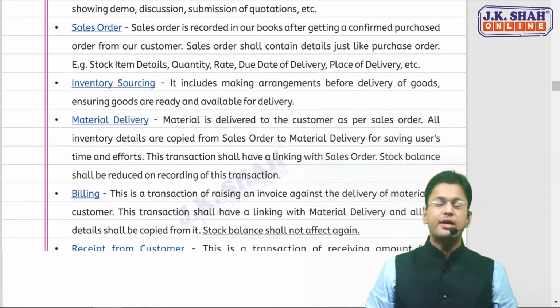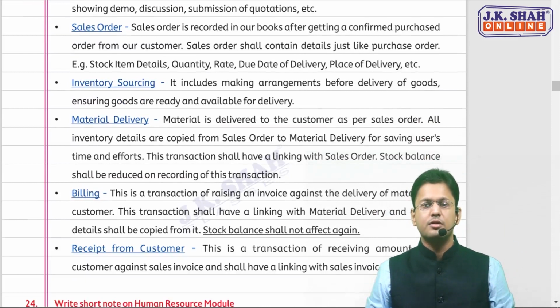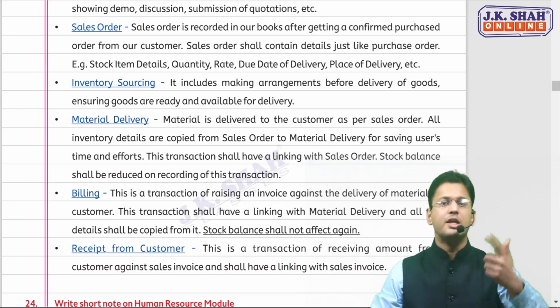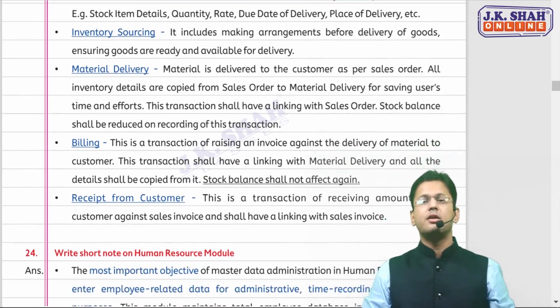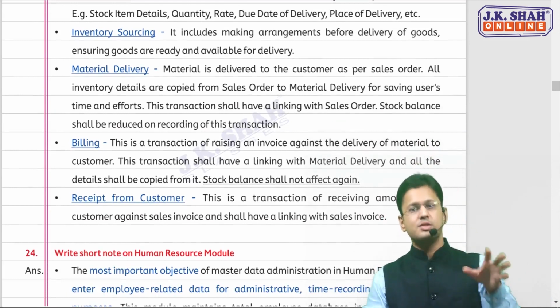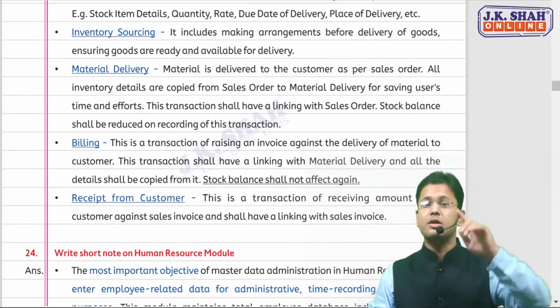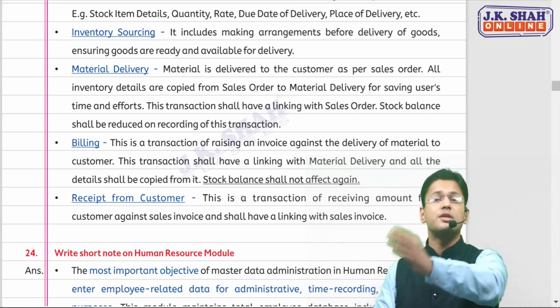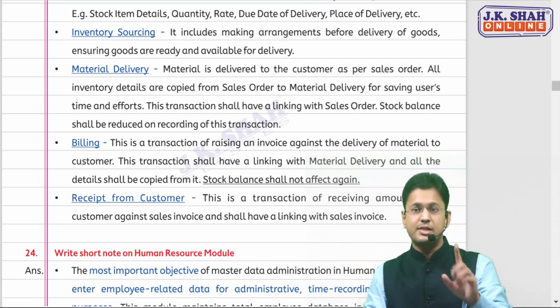We'll make the arrangement for the goods and ensure that they are ready for delivery. Then the goods will be delivered, the billing would be done, and the money would be received from the customer. So the process is simple, but you need to remember that the order to cash cycle and this sales and distribution process under the modules of ERP are different.